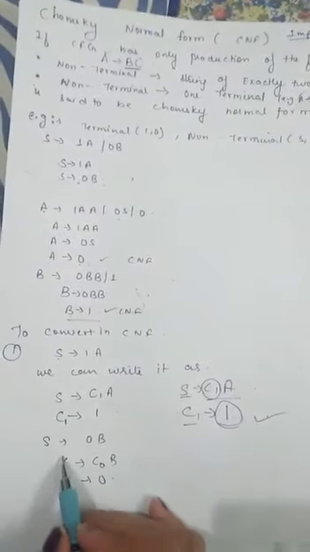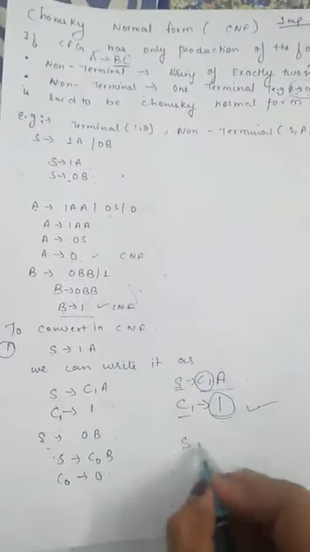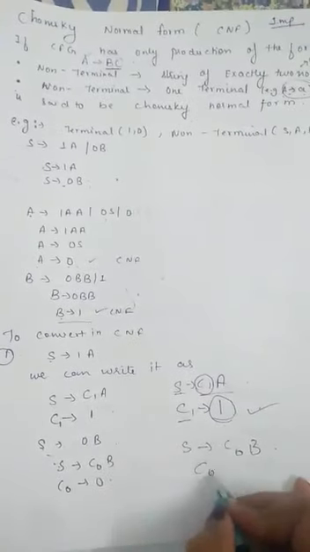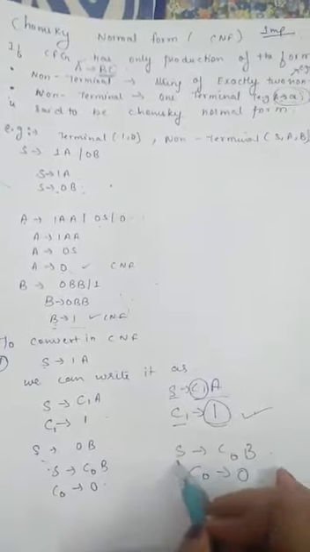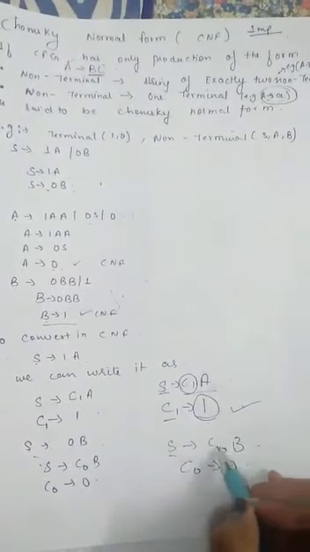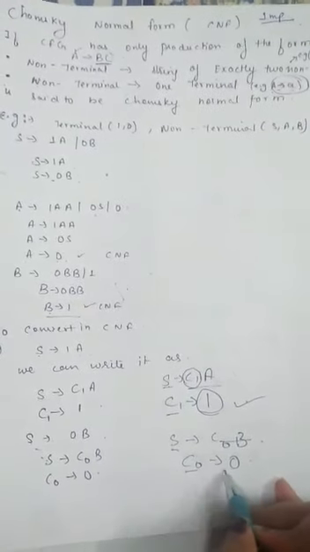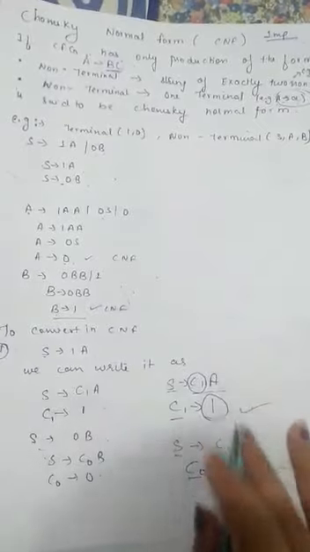Let us take one more example. S determines 0B, then S determines C0B, where C0 determines 0. Similarly, this non-terminal determines exactly two non-terminals and this non-terminal determines exactly one terminal. This is the required CNF form.